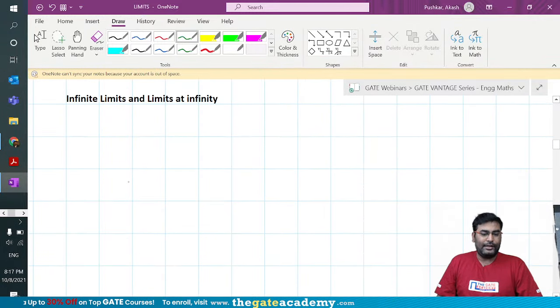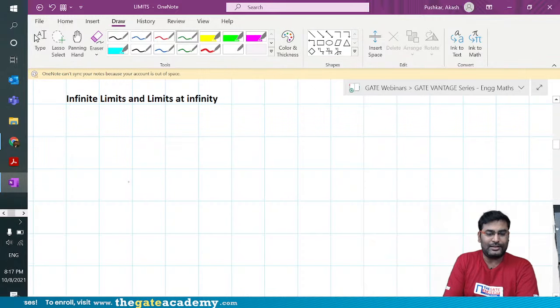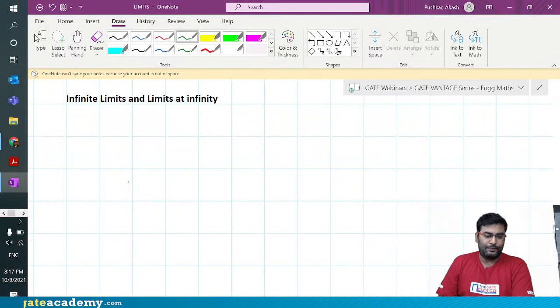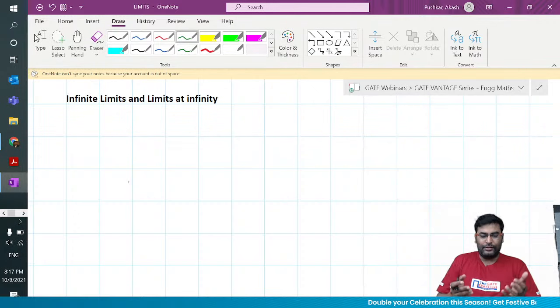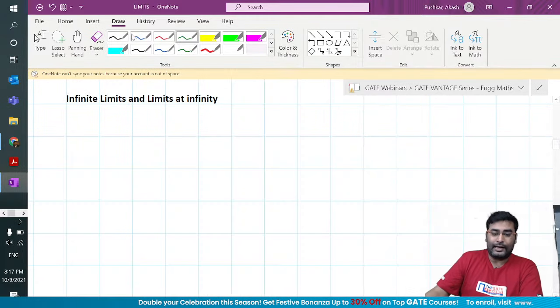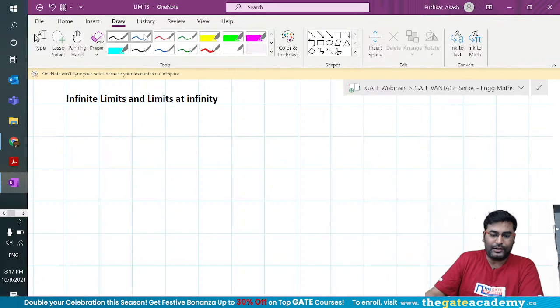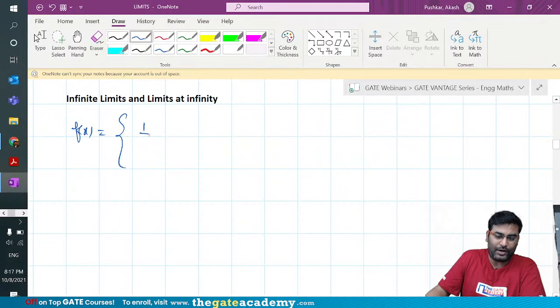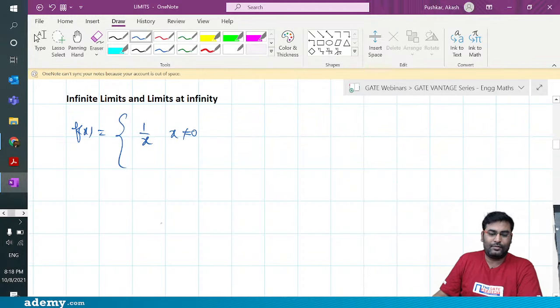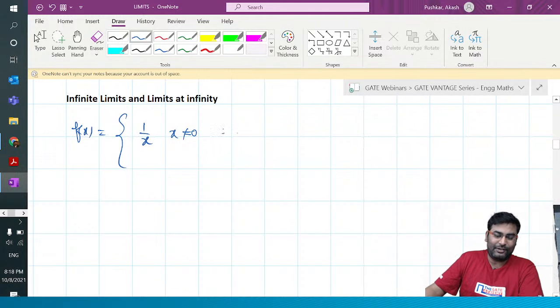Cool. Now I would like to invoke another topic here, which is infinite limits and limits at infinity. As you have seen, limit x tends to 0. In a similar fashion, you can also look at limit x tends to 0 when the limit is getting the value infinity, or limit as x tends to infinity. Let me take a function to highlight this. Suppose I take a very famous function, 1 by x when x is not equal to 0.